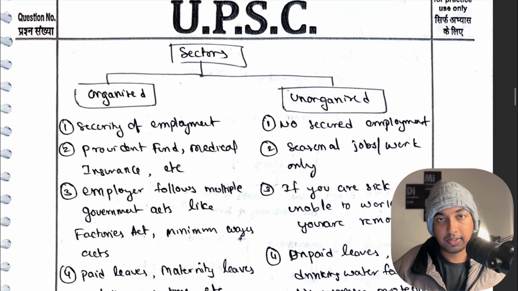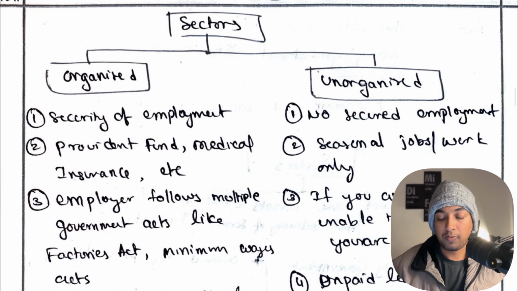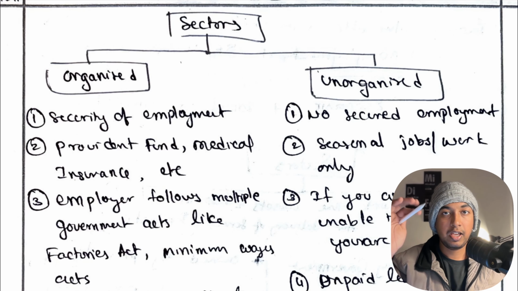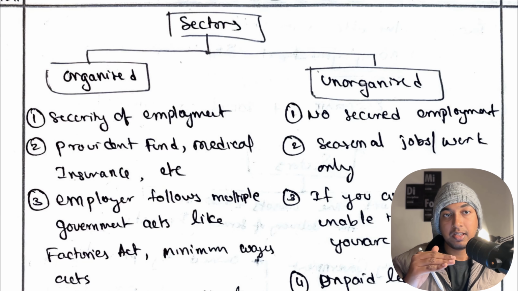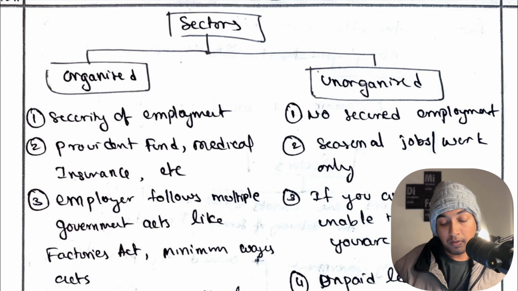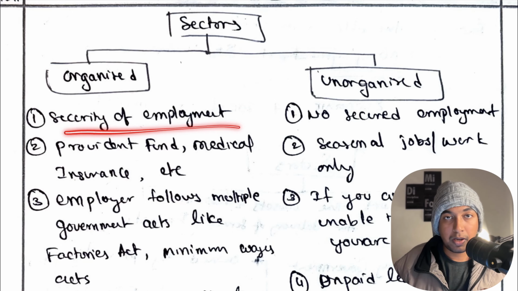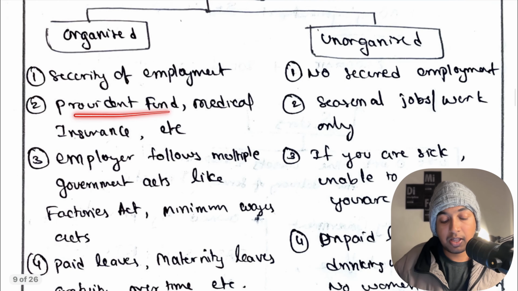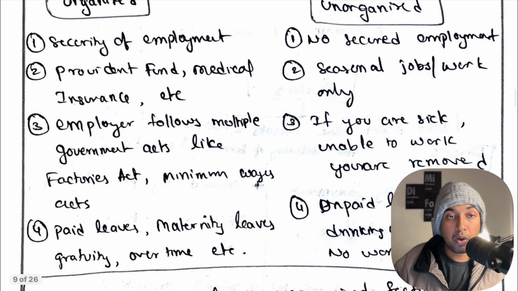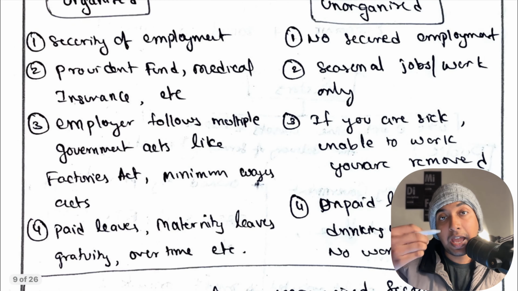What is organized? How do you consider something as organized? If it has definitive ideas, if it has something which is ordered, or something which is good to understand, or it has good facilities, right? Now organized sector means that there will be security of employment, people will be happy who are in the organized sector, and then provident fund will be there, medical insurance will be there, employers follow multiple government acts also,